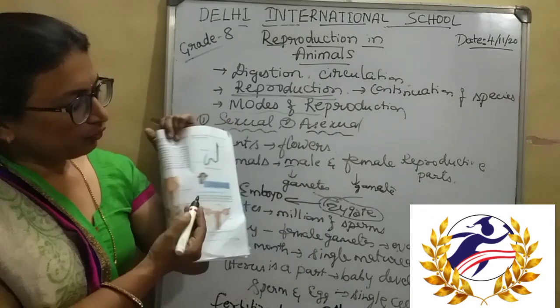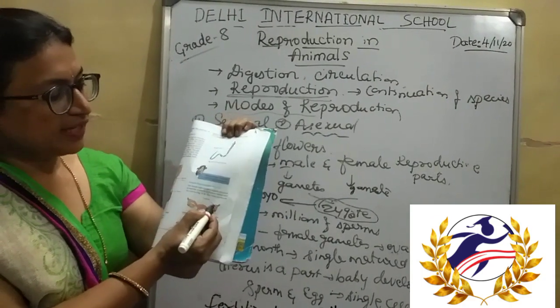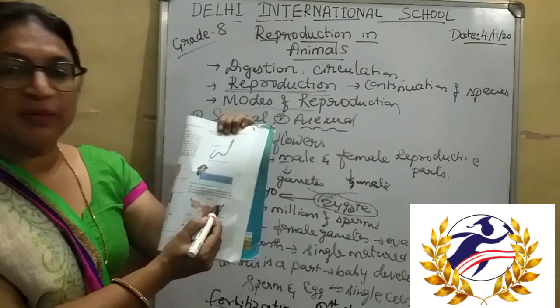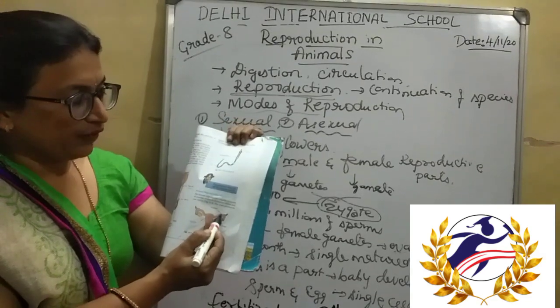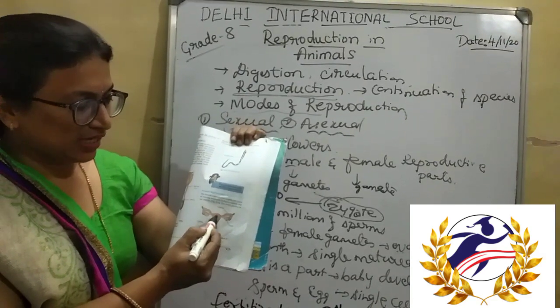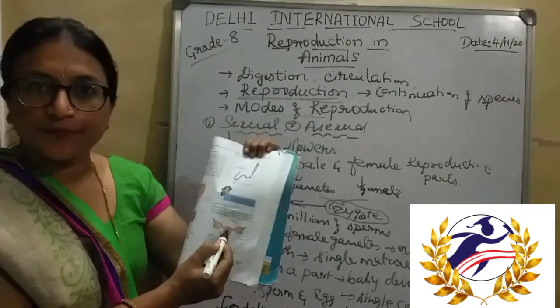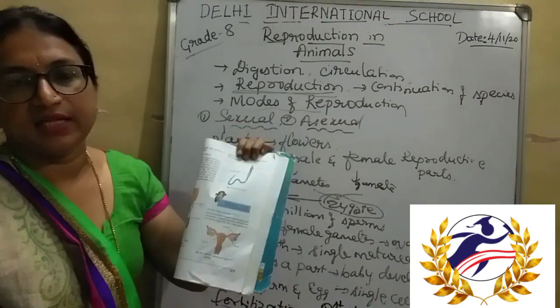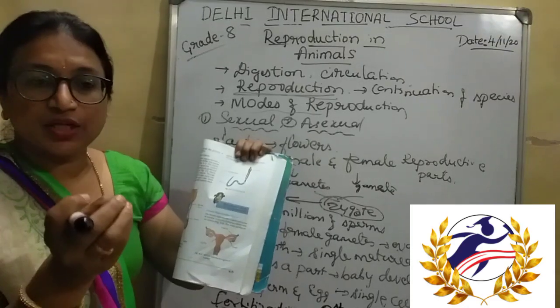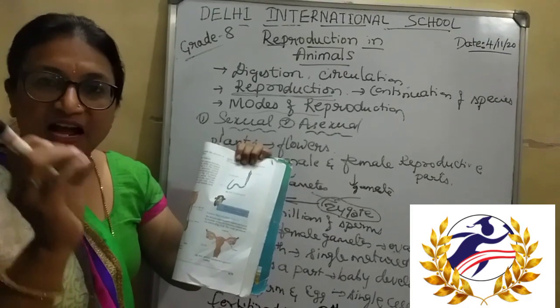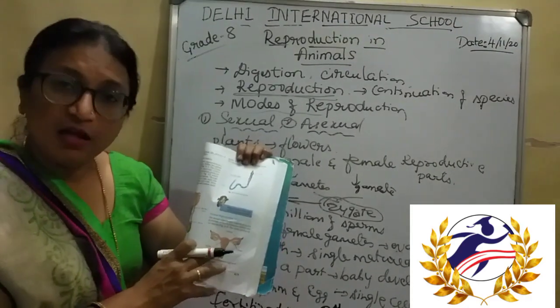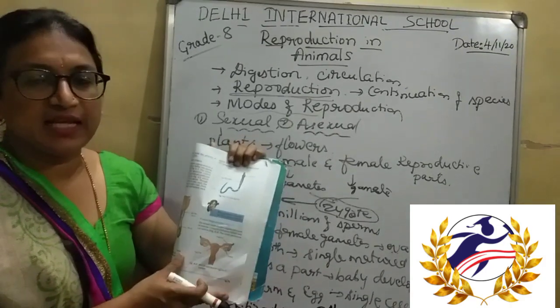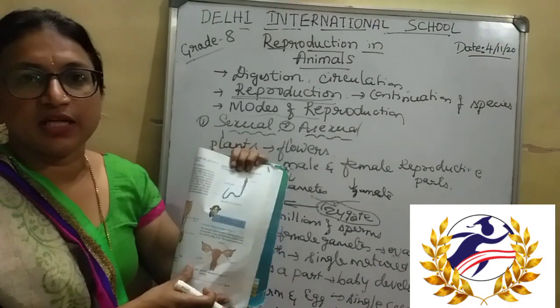When the fertilization takes place inside the female body, in the oviduct, the zygote then moves into the uterus and the baby development starts there. So where the fertilization, that is the fusion of male and female gametes, takes place inside the female body, that type of fertilization is called internal fertilization.